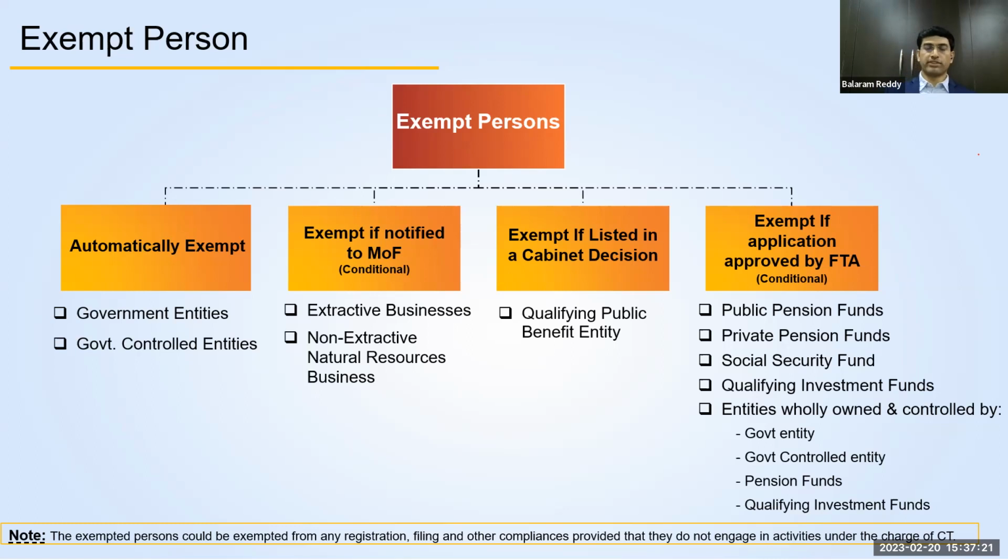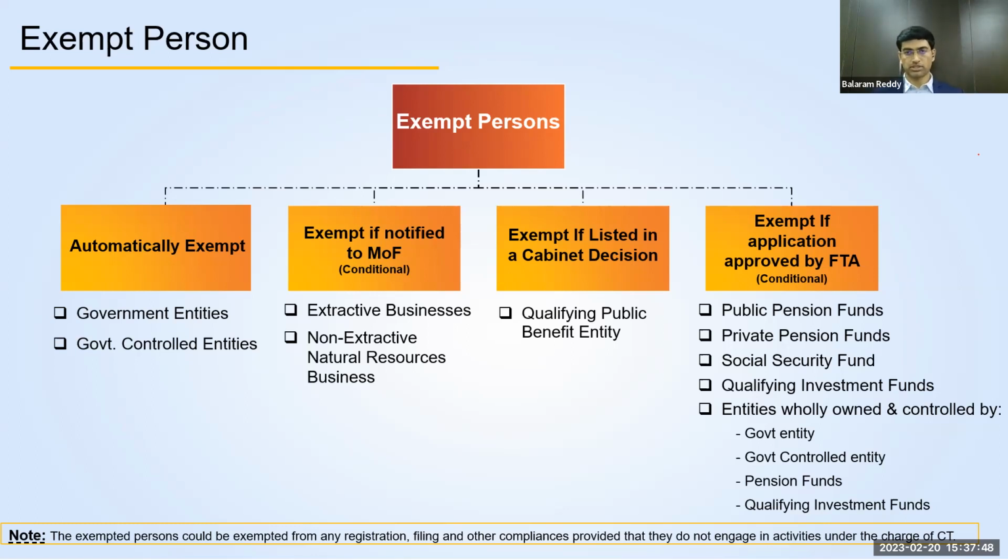The qualifying public benefit entities are, for example, religious based, social service based, or they're conducting some research. So these are the kind of activities they are doing, which are primarily incorporated for non-profit purposes. So they are only conducting the activities which generally benefit the public at large at no profit. And they should be part of the cabinet decision mentioned.